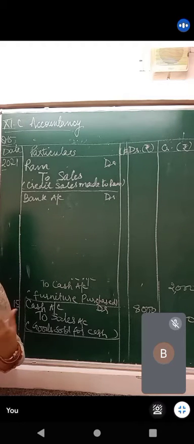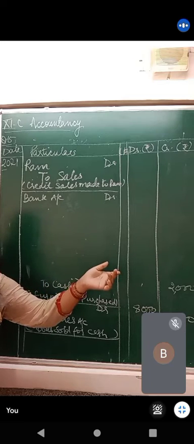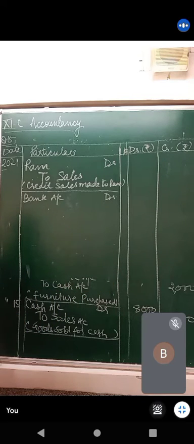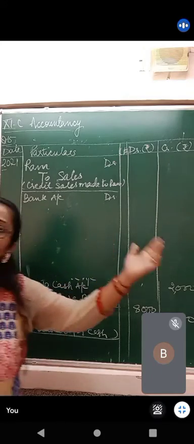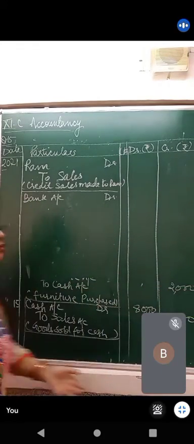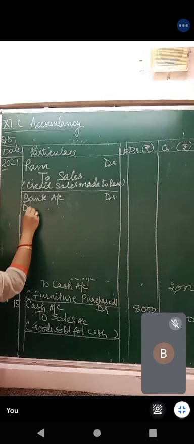Now when it is discount allowed, it is written on the debit side. If it is discount received, it is an income. हमें कम पैसे देने पड़ेंगे, it will be my income. But this time I have to give him discount, means this will be our expense, or loss. You can call it discount allowed, debit.